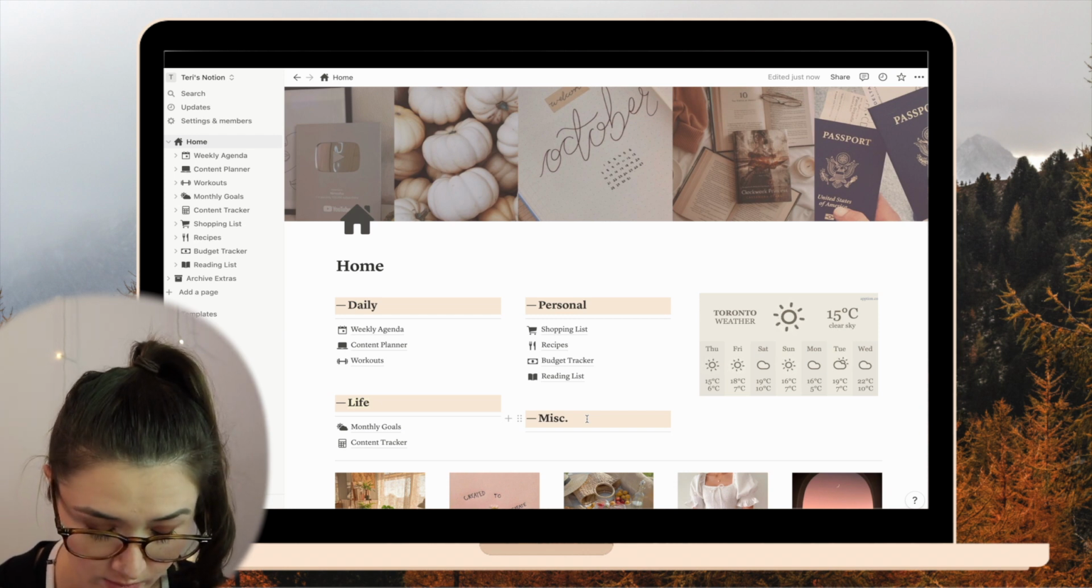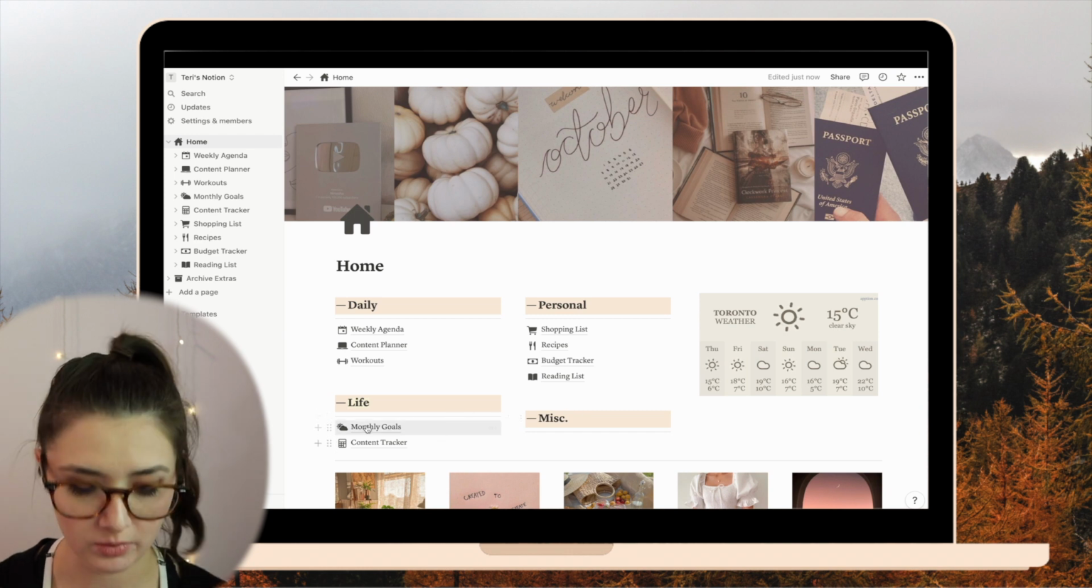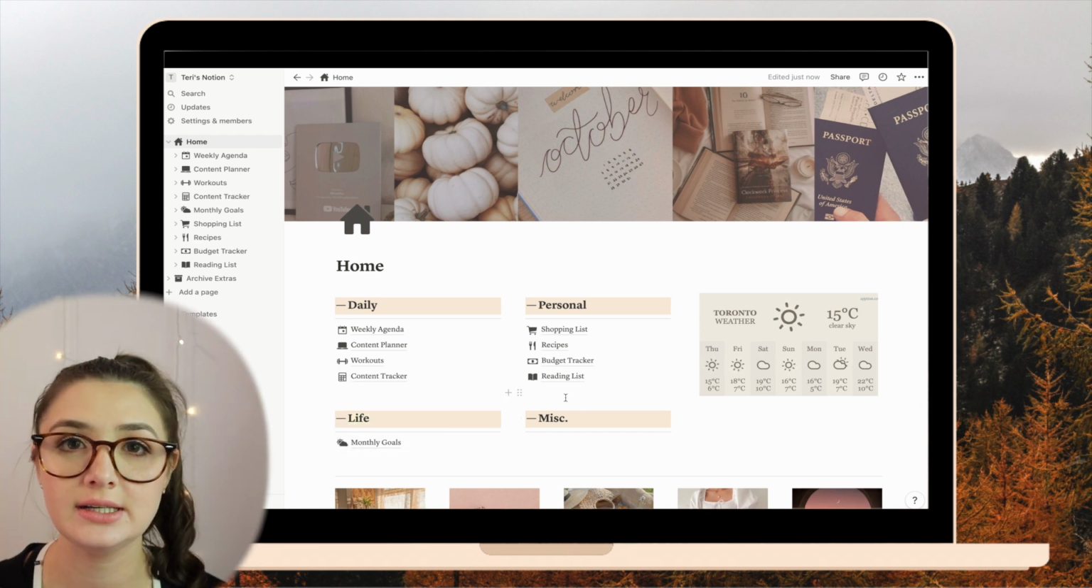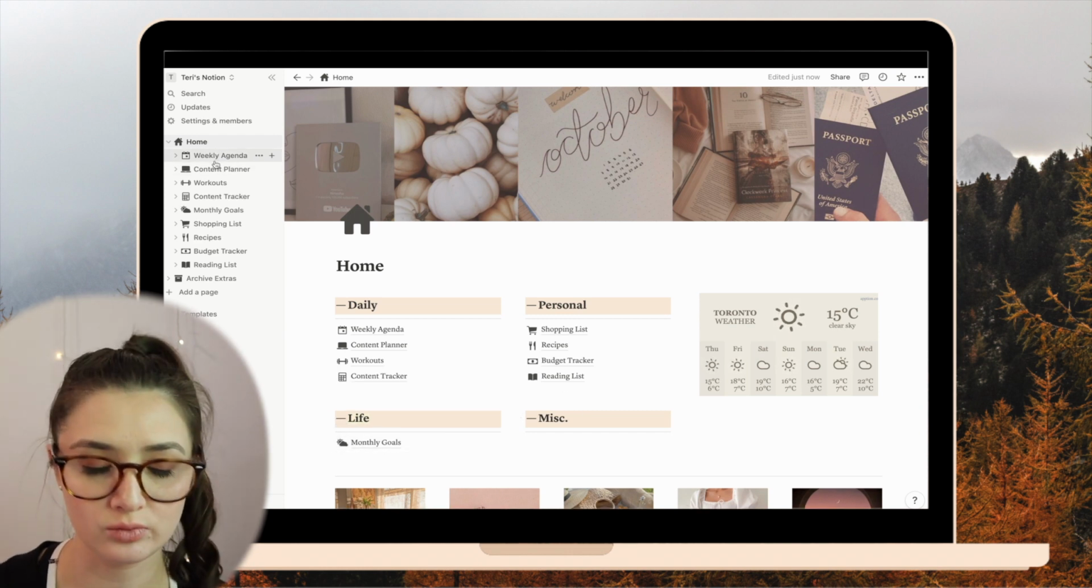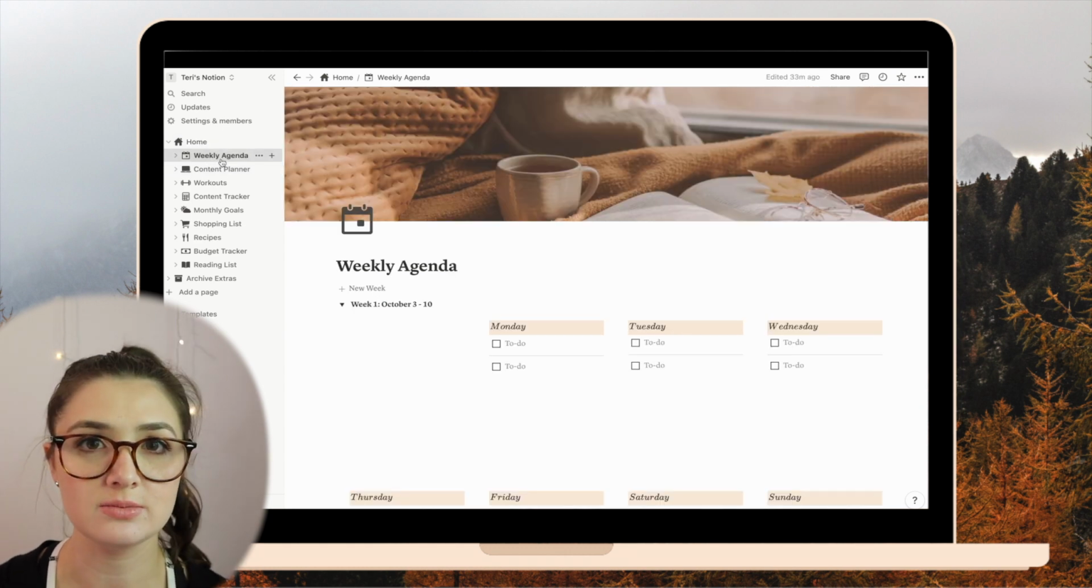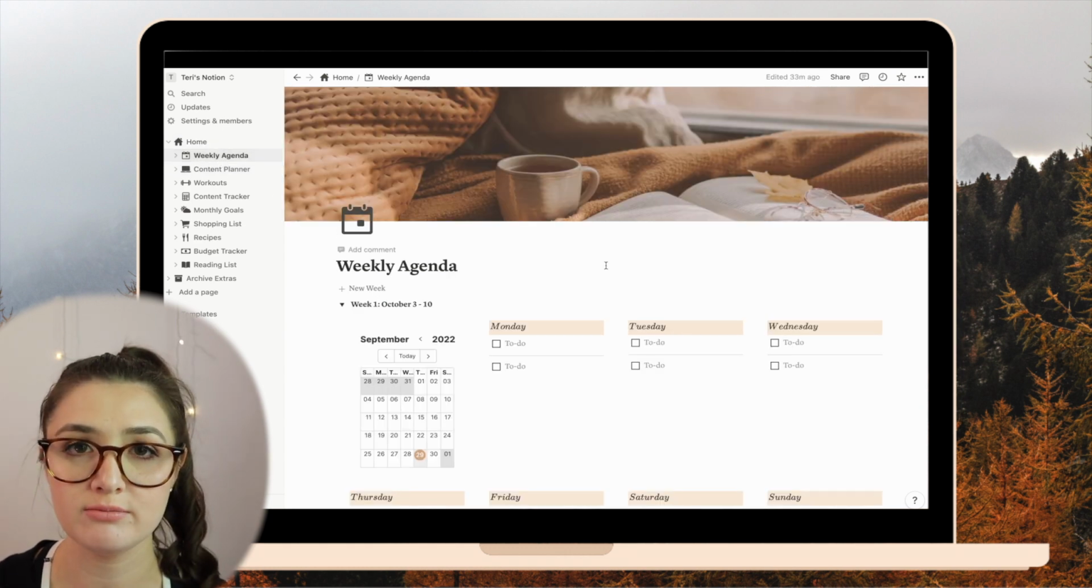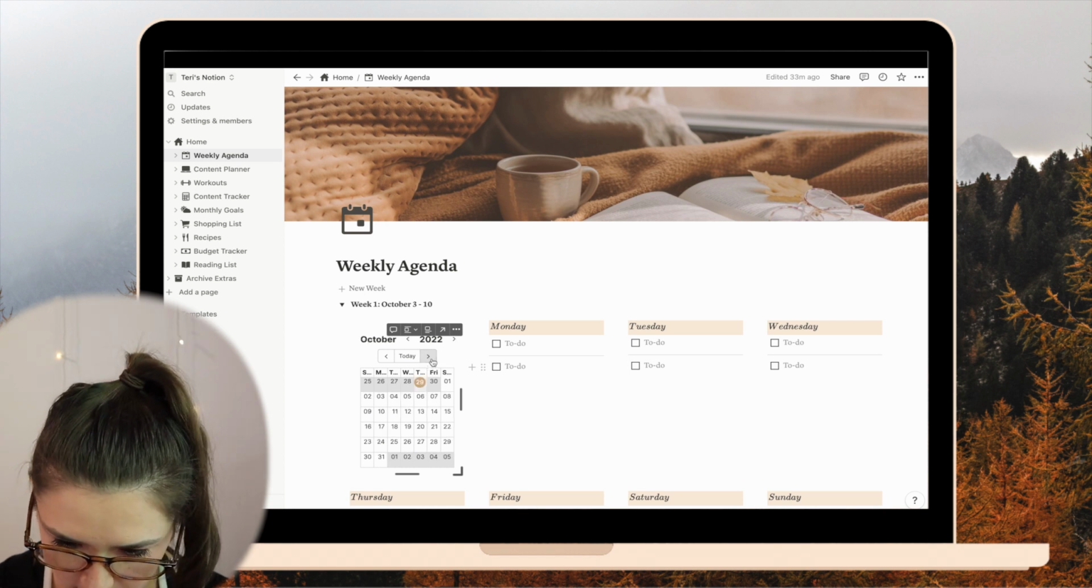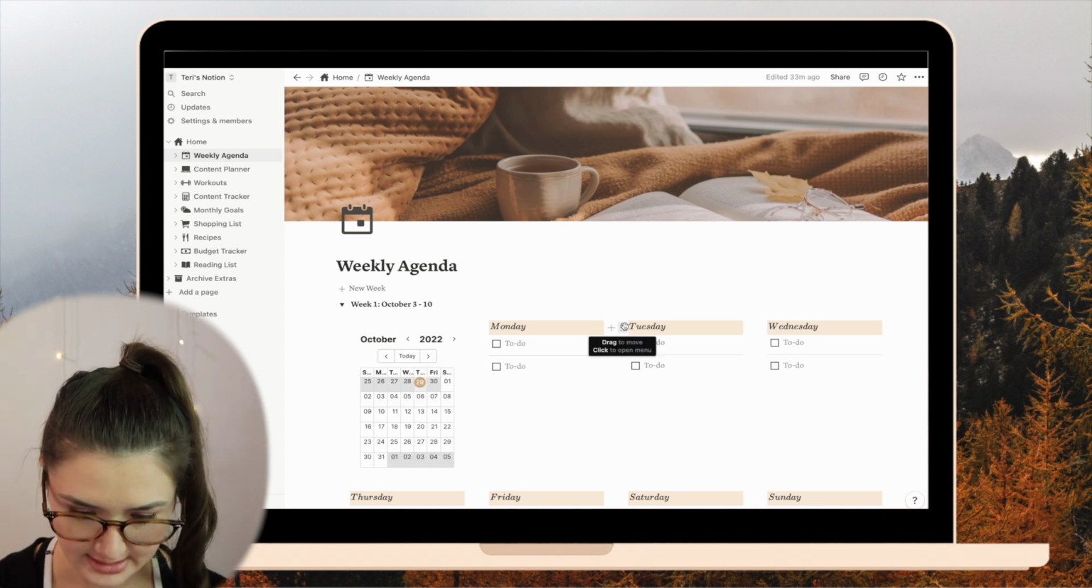So I have my weekly agenda, which is what I want to start with customizing. I tried to delete everything in the template that wasn't relevant to me, at least in terms of pages. I mostly went off of Michelle's template. So I did change this to October 3rd to 10th.